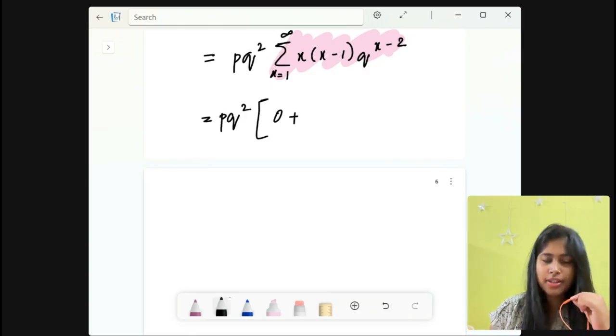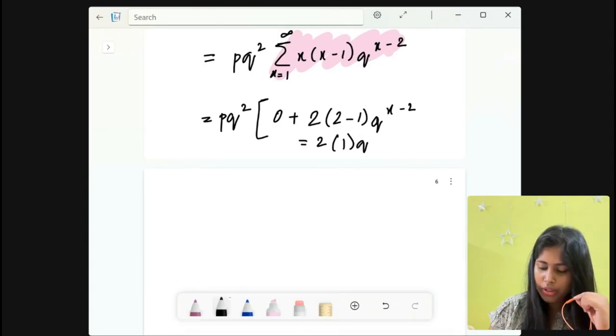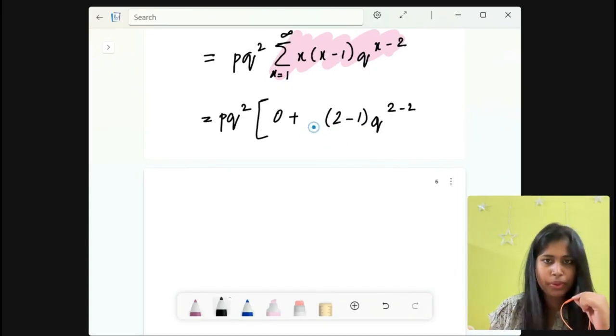Then the next term is 2, right? So 2 into (2 minus 1), q to the power x minus 2. Now this is 2 into 1 into q to the power, where x is 2, so 2 minus 2 is 0. So q to the power 0 is 1. So basically the second term will be 2.